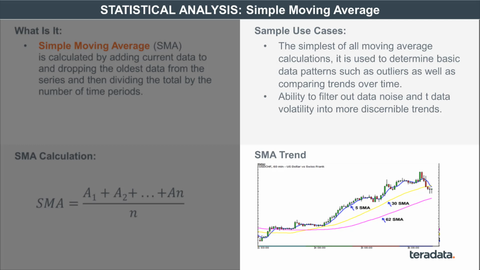In general, all these moving average functions are used to look at trends, to compare trends with other variables over time, to look at outliers, to look at data noises, and so on. So these use cases don't particularly differ between the different types of moving average functions we have. So this is simple moving average.